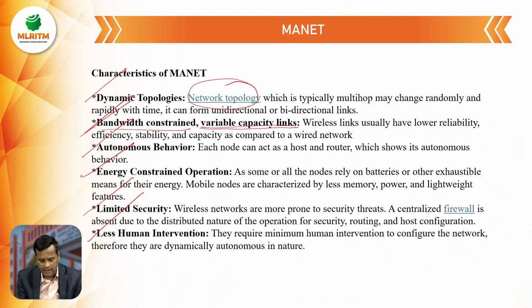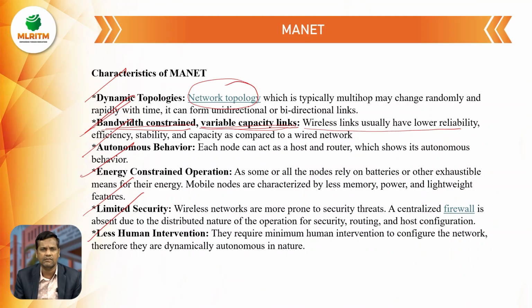So bandwidth constraint means variable capacity links, where wireless links usually have lower reliability, stability, and capacity compared to the wired network.